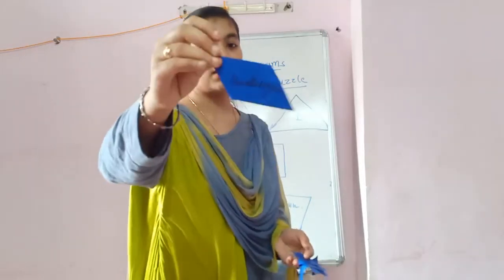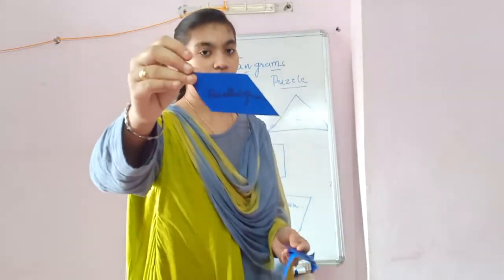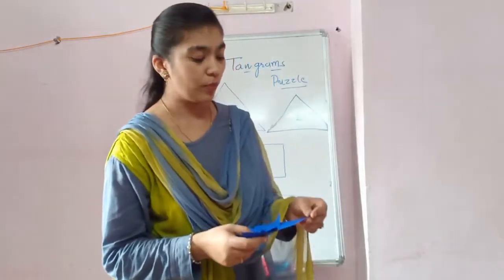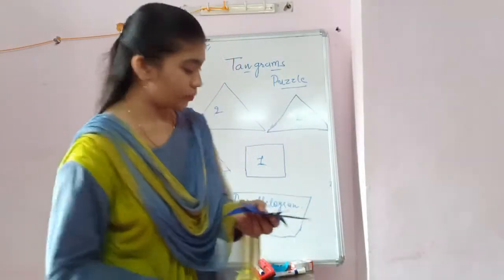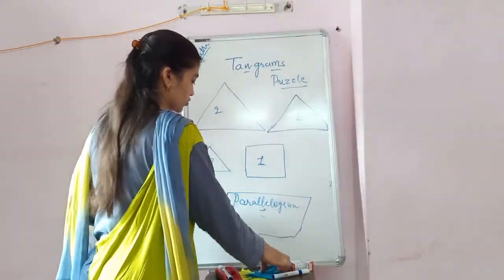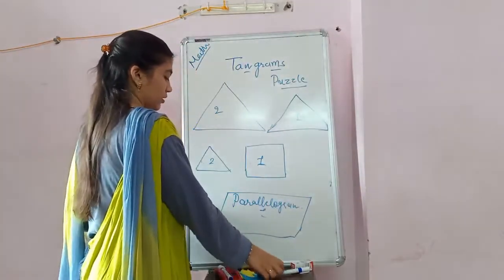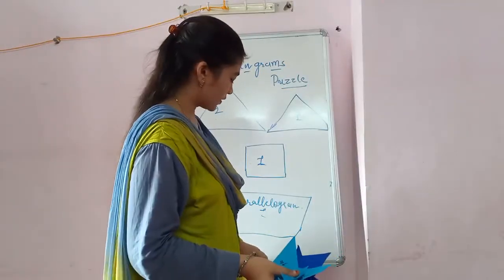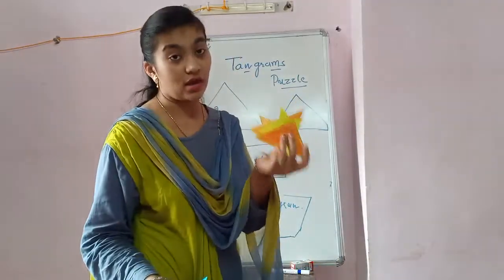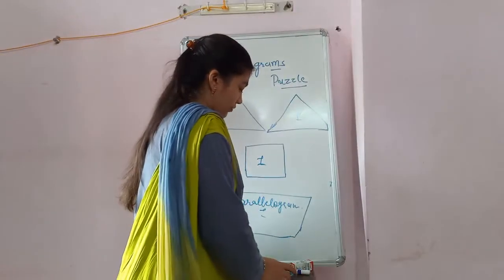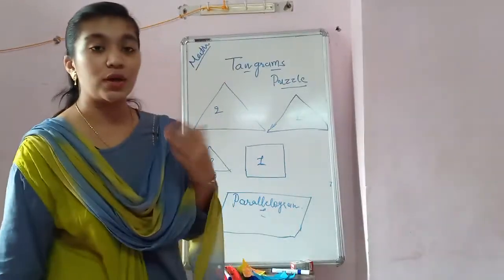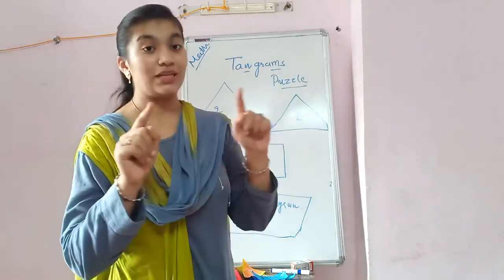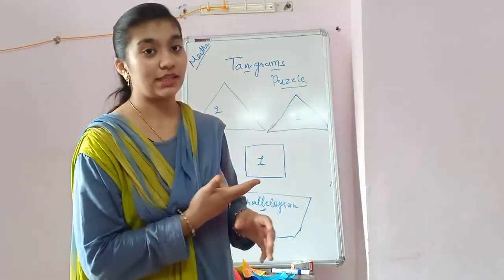And last, that is the parallelogram. Okay, so these are the shapes that I also made at home. You can use these coloring papers as well. I made the other also here. You can see different colors I have. But if you don't have this type of paper, then you can use your notebook page, but you have to make it square and then cut them.